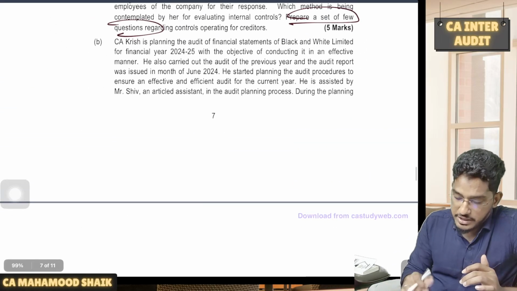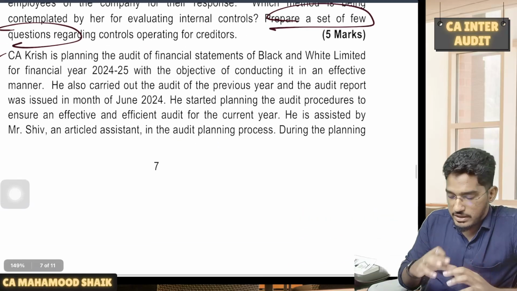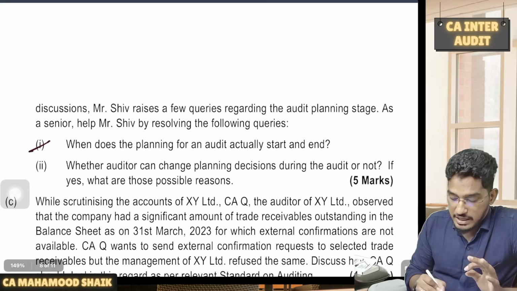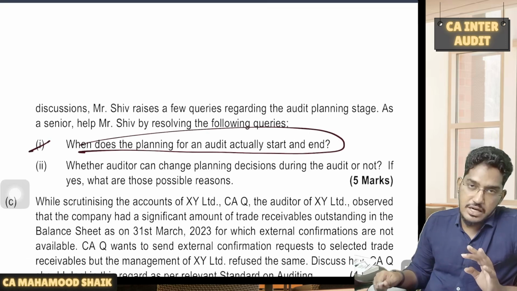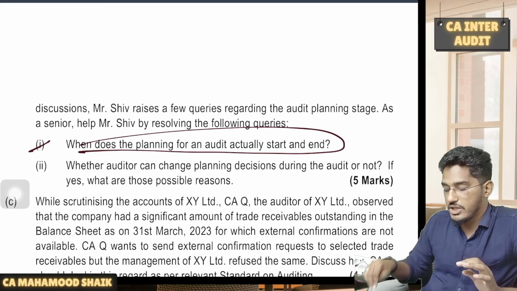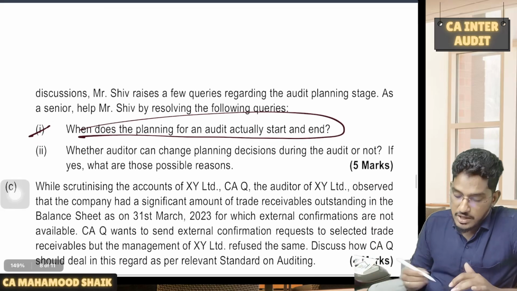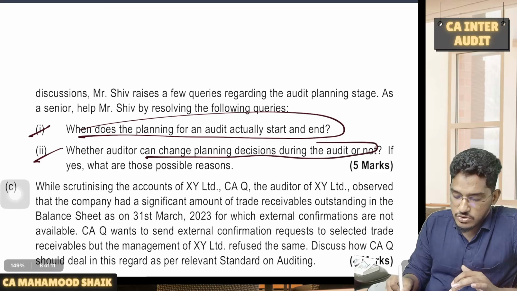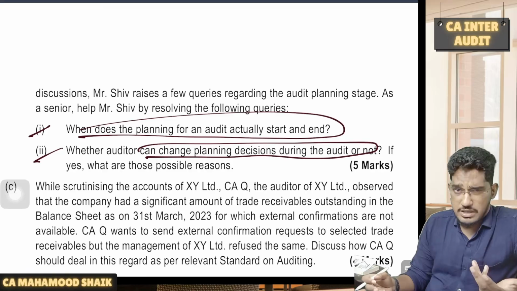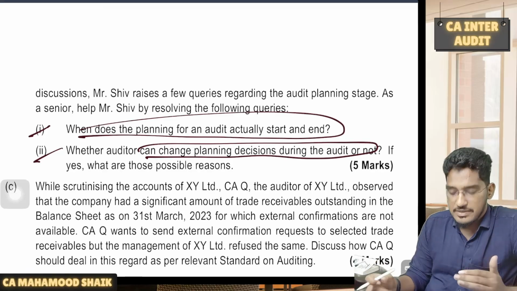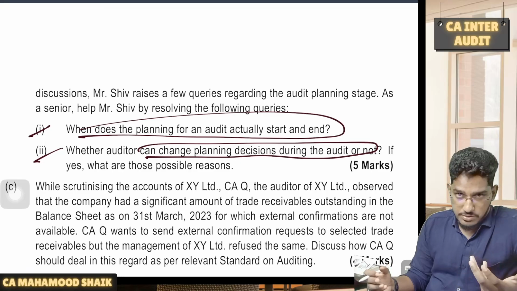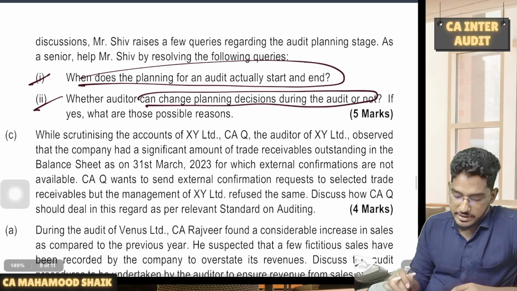See, they give a lot of information here in 1B. If you look at it, they say various things regarding planning and all, but the straightforward question they ask is, when does the planning for an audit actually start? As we all are aware, planning will start after the commencement of the previous audit. It will continue till the completion of the current audit engagement. Whether the auditor can change the planning decisions during the course of the audit? Yes, there might be a change in circumstances or availability of extra information. So there could be various circumstances, and planning is not a discrete phase, rather a continual or iterative process. So those two aspects you have to write here.